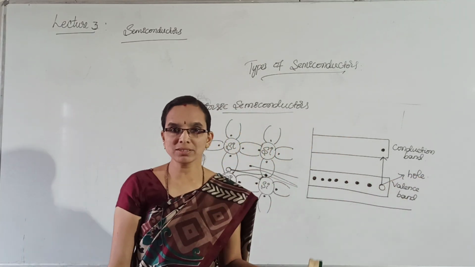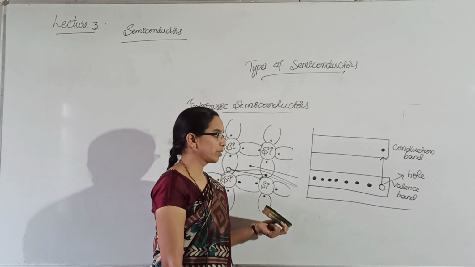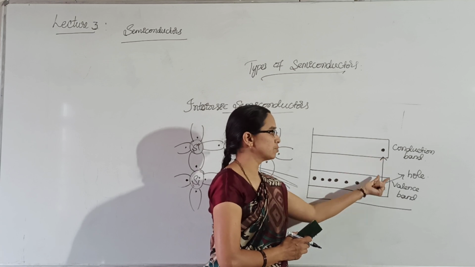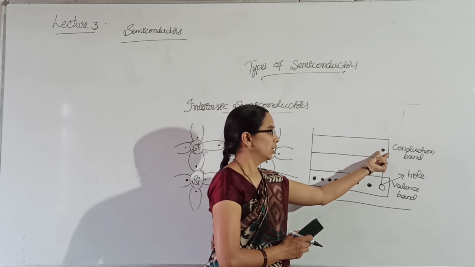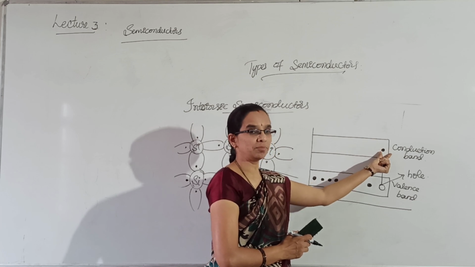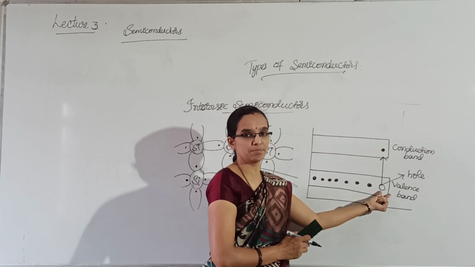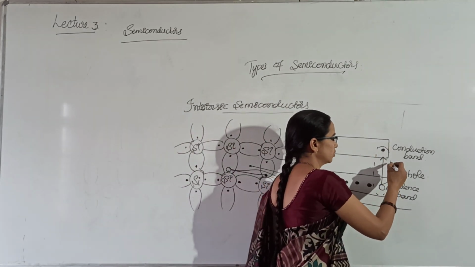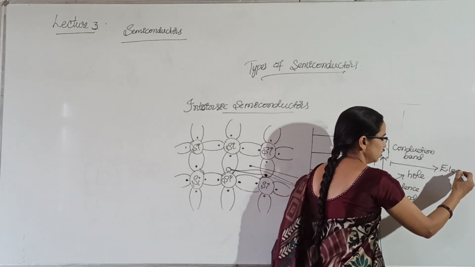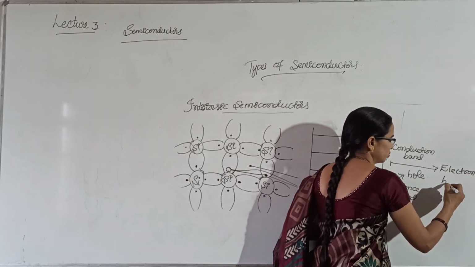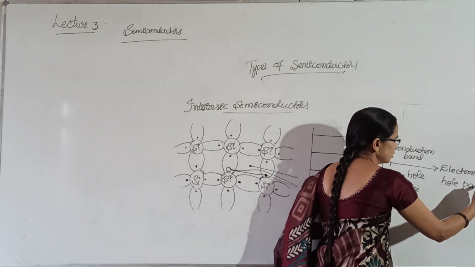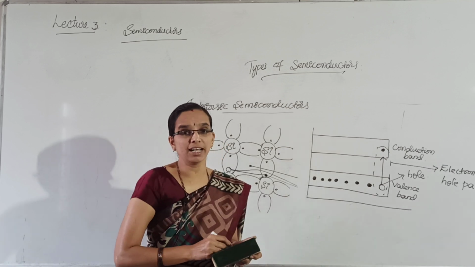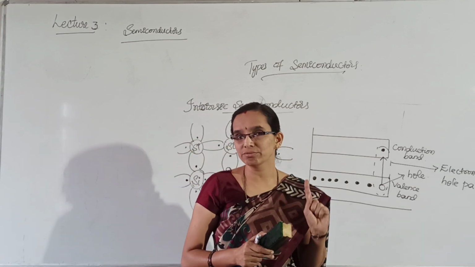So when the temperature is increased, each time a valence electron jumps from the valence band to the conduction band, there is an electron in the conduction band and a hole in the valence band. So an electron hole pair is created. For each free electron there is a hole in the valence band.